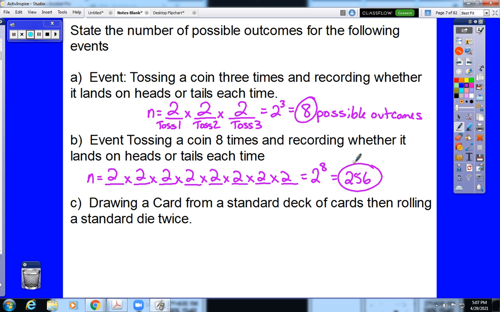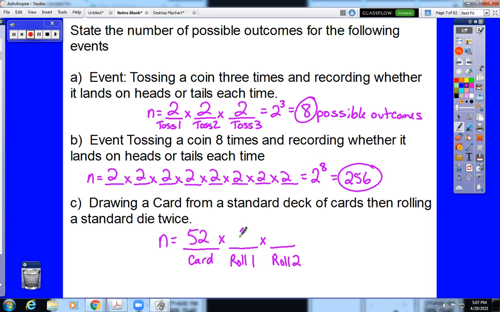Okay, on the third one, we're going to draw a card, and then we are going to roll a die twice. Well, when we draw a card, there are 52 possible cards we could pull out of that deck. Then we roll a standard die.